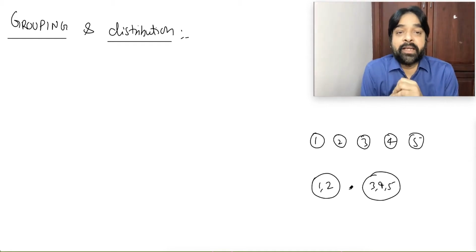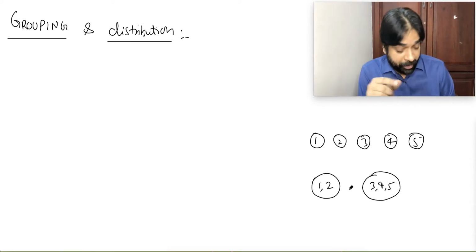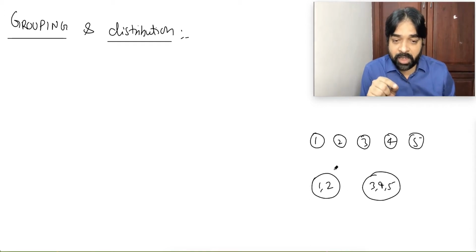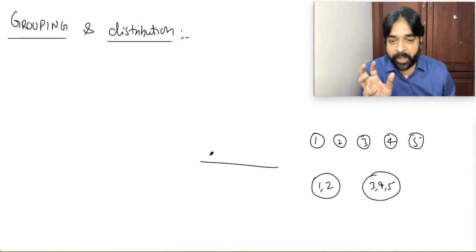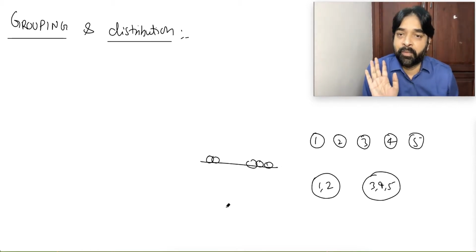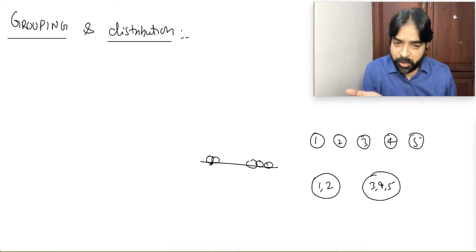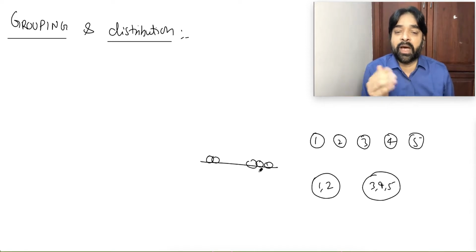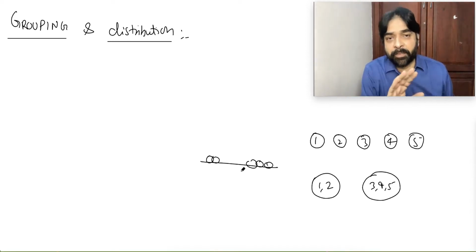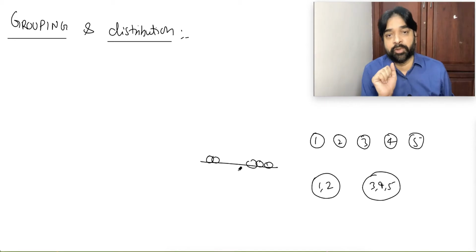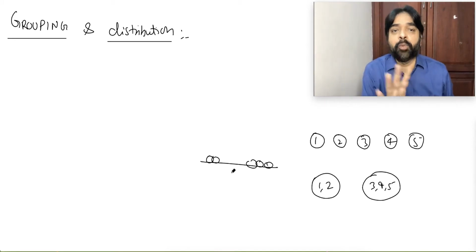It does not matter how many objects come in each group. Be clear, there is nothing like a box or something. It's just imaginary. On the table, we kept 2 coins here and 3 coins here. That's all. This is the group. One way of grouping is done. It does not matter which one you write as the first group. The arrangement of the groups is not going to matter. It's just grouping we did.